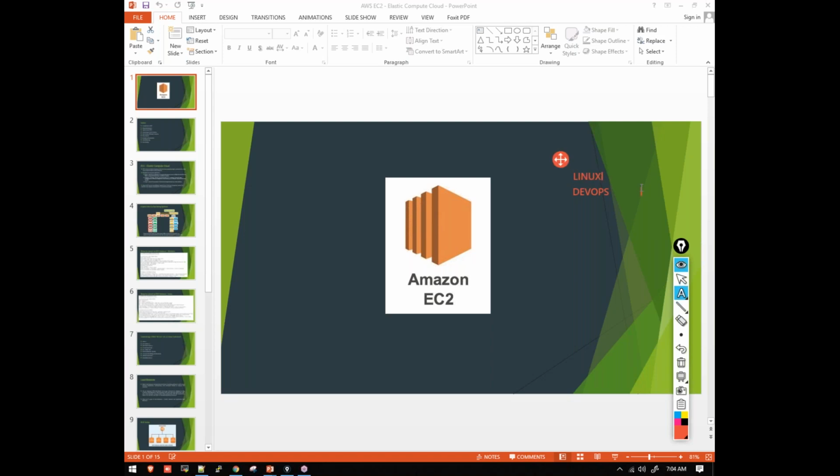In order to learn Linux, we need some servers, right? We need Linux servers. For that reason, we are learning AWS here, because in the AWS cloud, we're going to launch our Linux servers. This is the hierarchy, the way we are going to learn our DevOps course: first AWS, then Linux, then the DevOps tools. Clear, right? So we'll start with our first AWS service, which is EC2. What is EC2, why is it so important, and how are we going to launch our different servers in EC2? That is what we are going to discuss from today onwards.